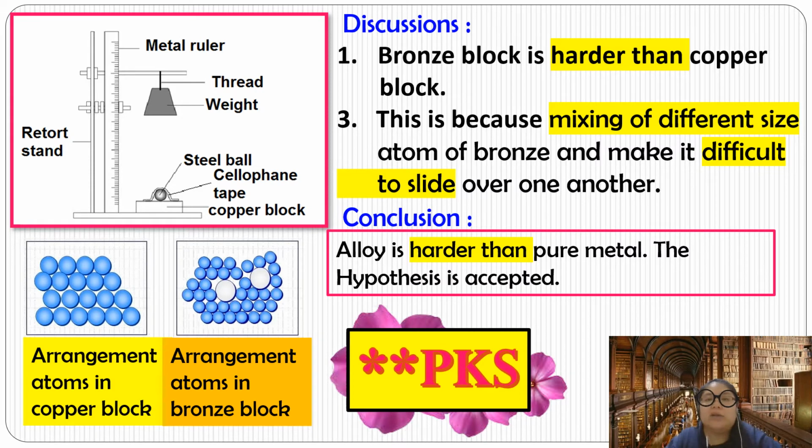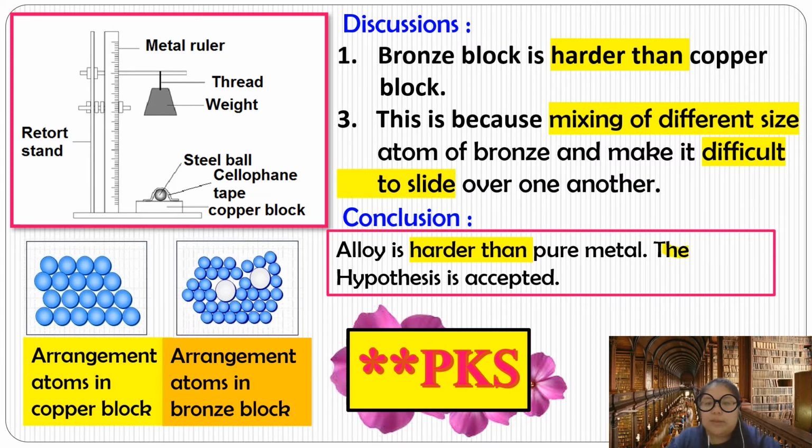Okay, and the last one, we need to answer why the bronze becomes stronger. This is because mixing of the different sizes of atoms in bronze makes it more difficult to slide over one another. Okay, so this one answers question number 1: the bronze block is harder than copper. Number 2, you just draw. Number 3, you say this is because of the mixing of different sizes, so that's why they become stronger. The last one is the conclusion: alloy is harder than pure metal. Then you need to add the sentence.